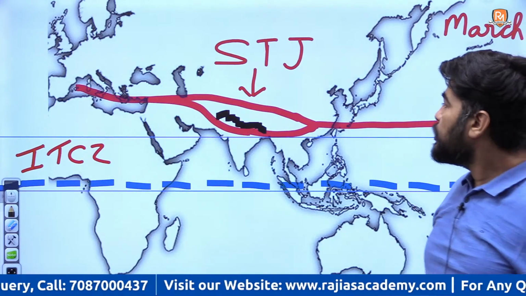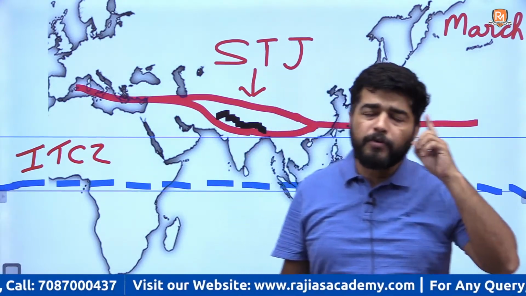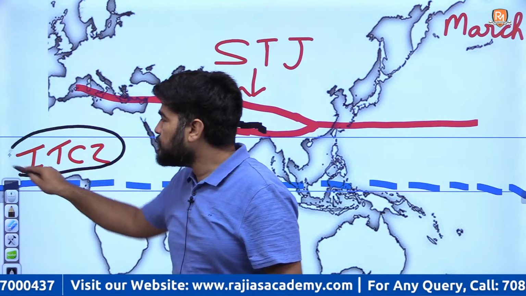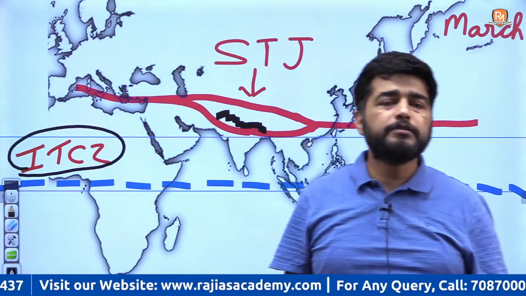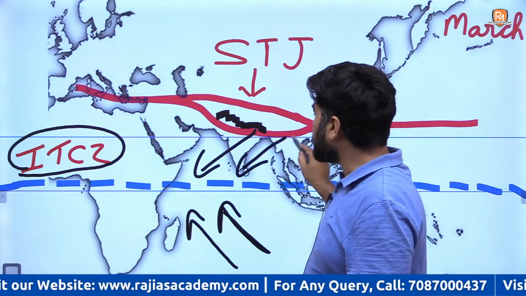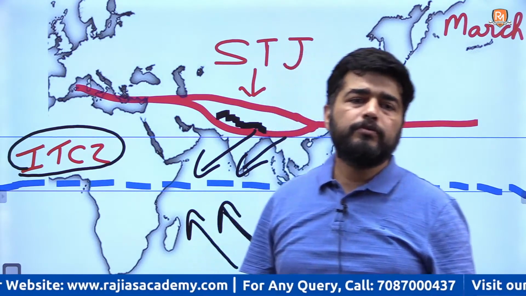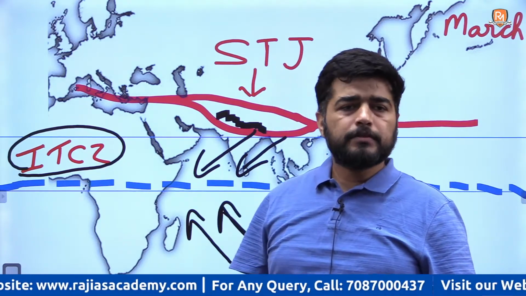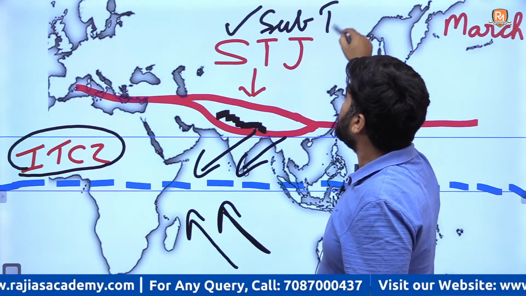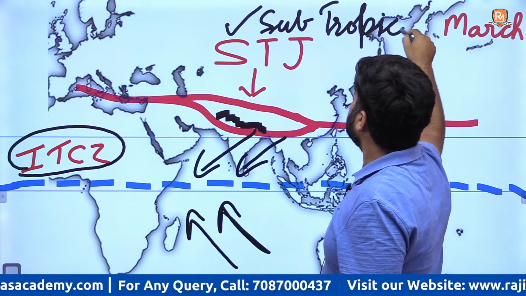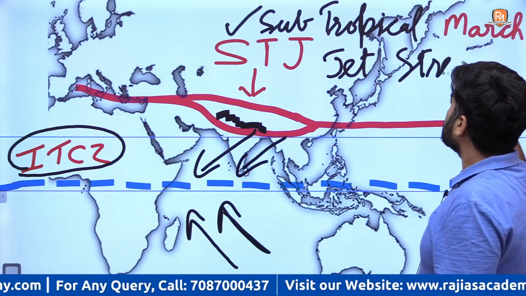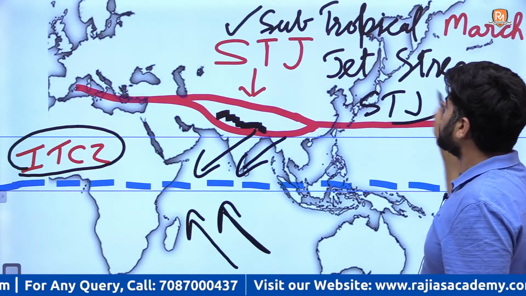Okay, this is the situation during, you can say, winter season. So you have to remember a few basic terms. Intertropical convergence zone. Intertropical convergence zone means the convergence of southeast trade and northeast trade winds. The equatorial low. Okay. Subtropical jet stream. Westerly jet stream, you can say jet stream. Subtropical jet stream. Getting my point?